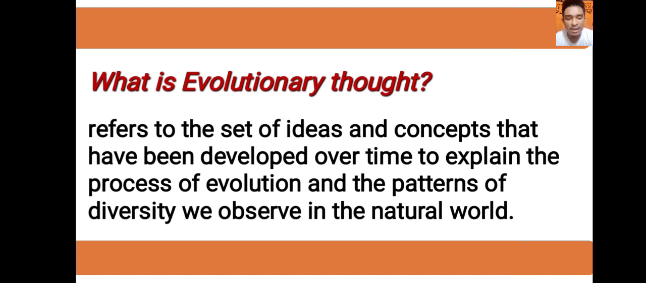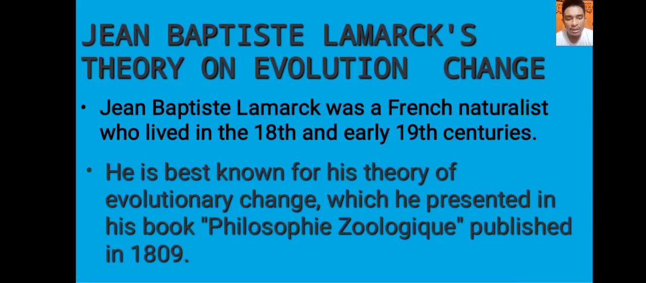Let's move on to the next slide, which has evolutionary thought, and he is Jean-Baptiste Lamarck. Jean-Baptiste Lamarck was a French naturalist who lived in the 18th and 19th centuries. He is best known for his theory of evolutionary change, which he presented in his book Philosophie zoologique, published in 1809. Lamarck's theory was very different from the prevailing view of evolution at the time, which was based on the ideas of the English naturalist Charles Darwin.